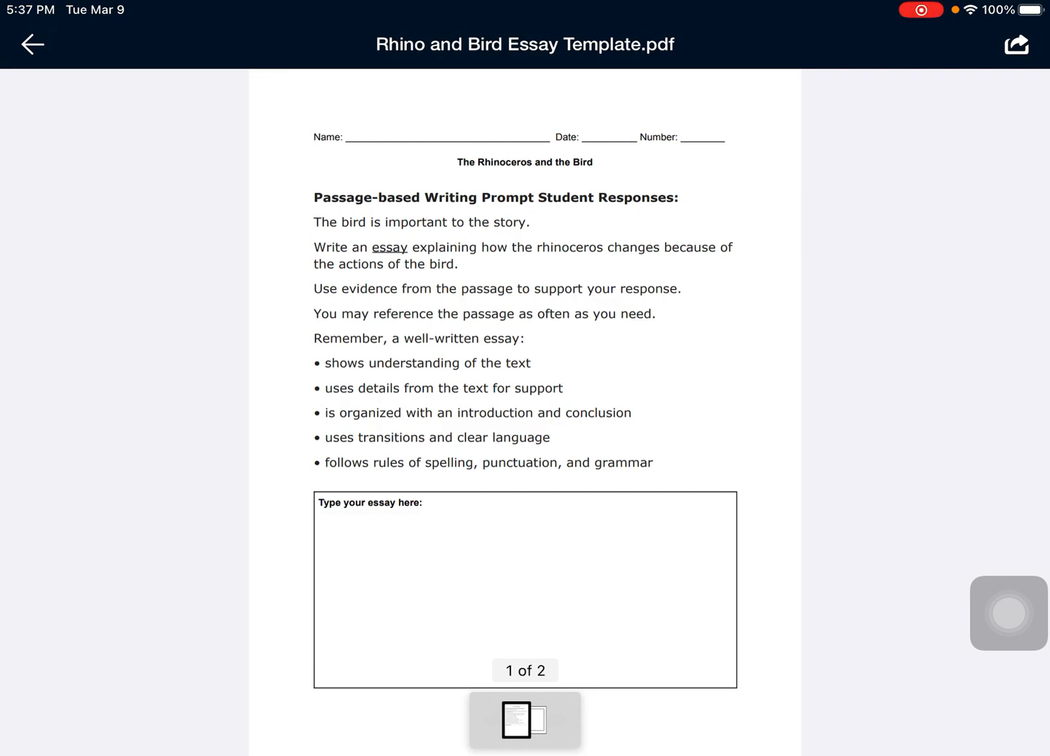All right, boys and girls, remember your RACE method. Restate the question. The rhinoceros changes because of the actions of the bird by what? Restate the question. Give your answer, support it with text evidence, and then write your conclusion. All right, boys and girls,